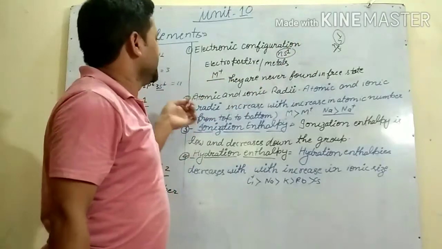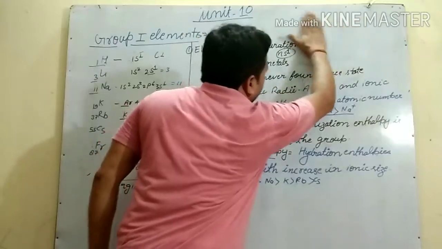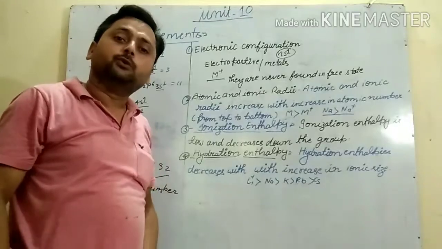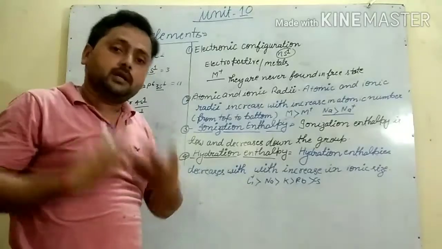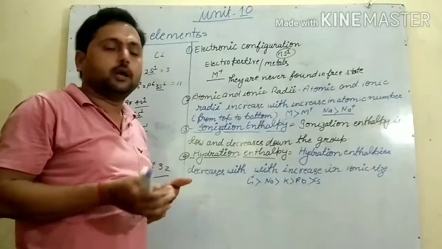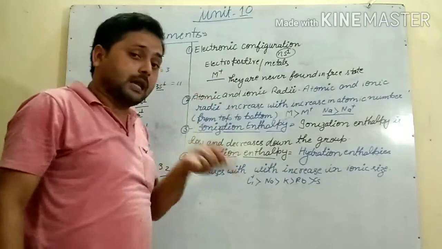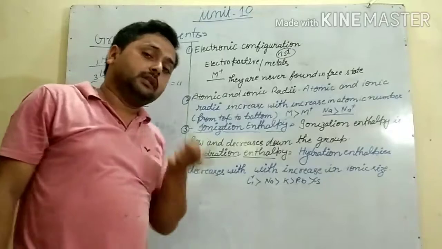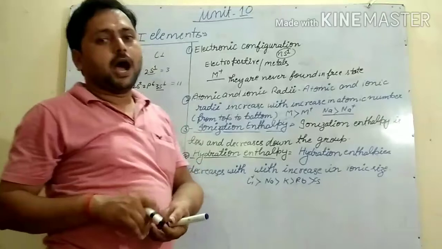Next, being one electron in the outermost shell, they easily lose the electron. Those who lose electrons are called electropositive, and they are called metals. So here they are metals, electropositive metals. And how many electrons can they lose? One question is there: how many electrons?